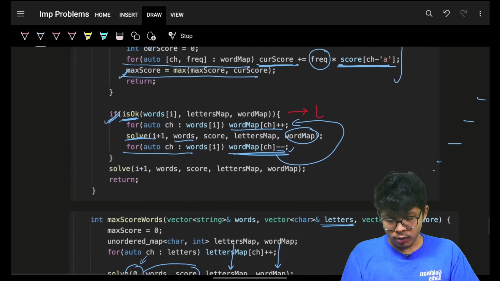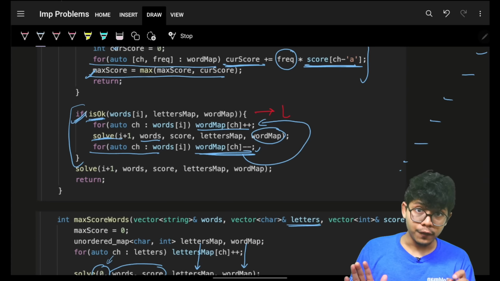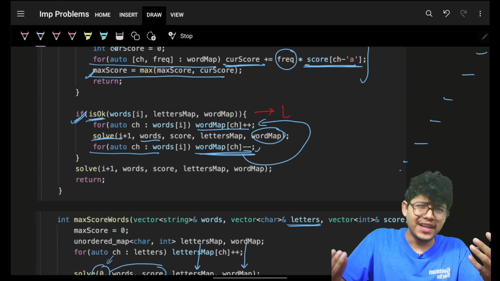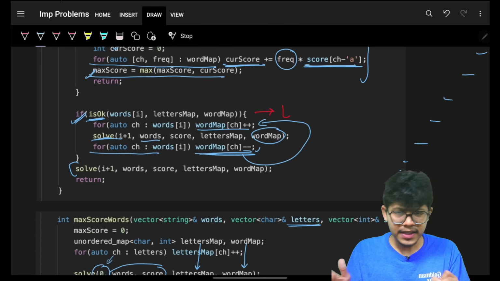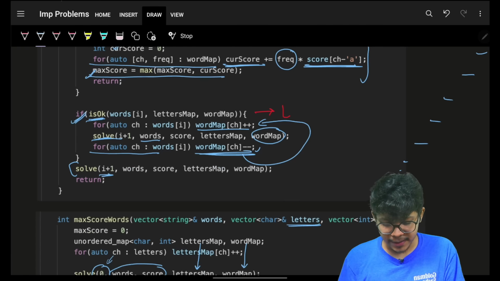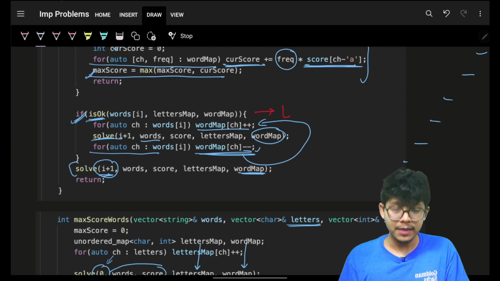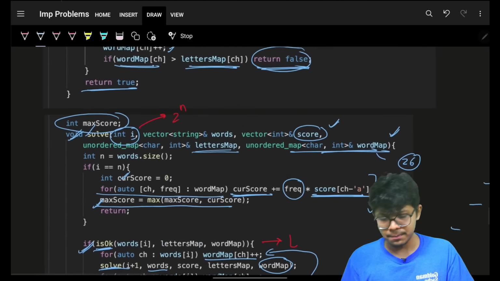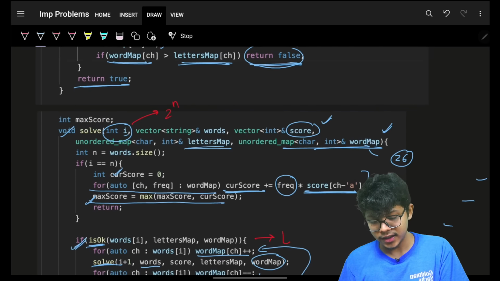Cool. Now this is for when things were okay for me, and there is always one other case, that is single, which means just skip, left swipe. So just skip that specific words of I, so it will remain as it is, and ultimately I have a simple void function, so I will simply return.